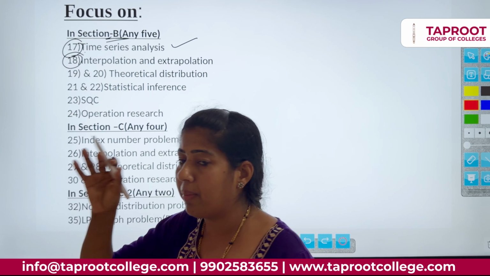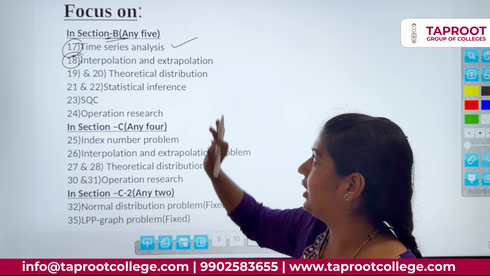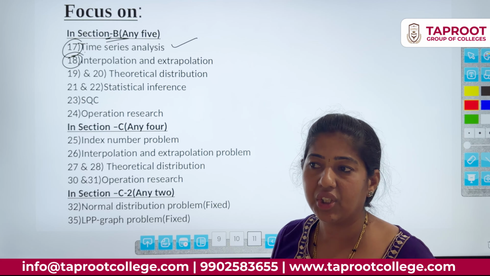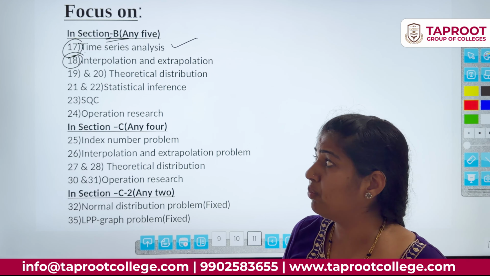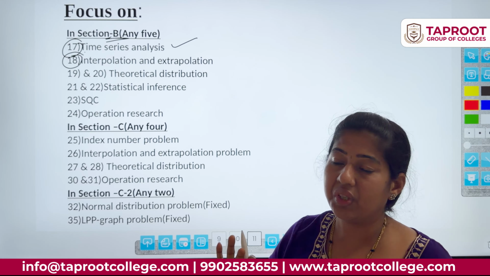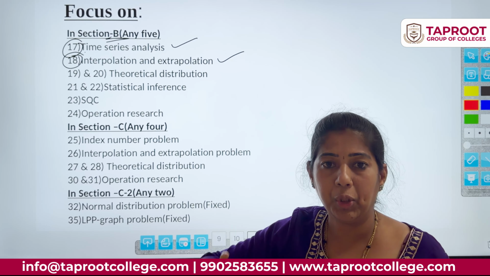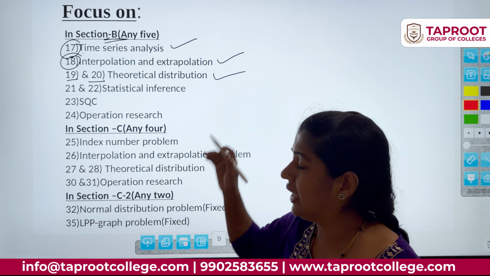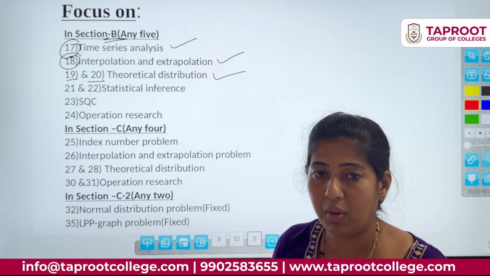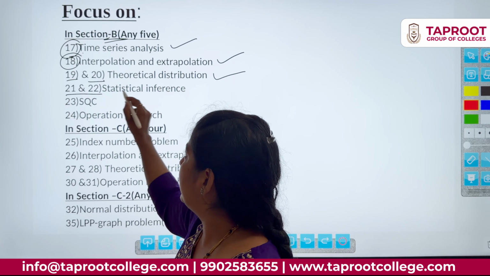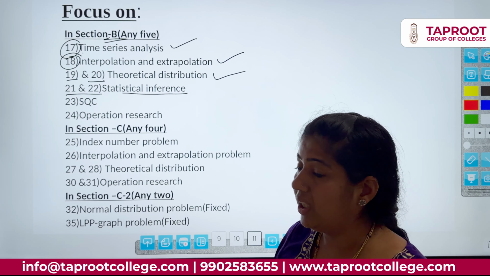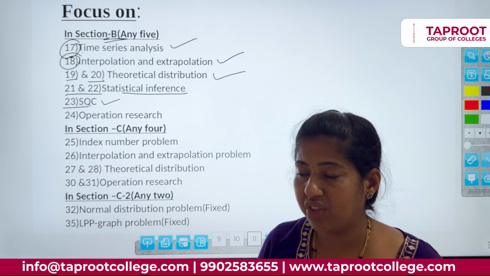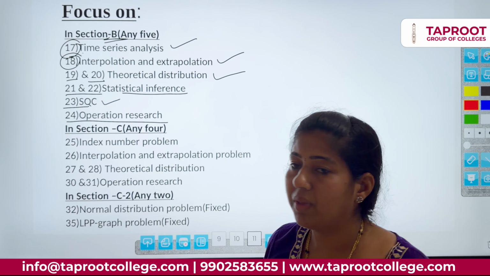The 18th question is coming from interpolation and extrapolation only. There you have a maximum of 4 questions: define interpolation, extrapolation, or the difference between them, or the assumptions of interpolation. Only 4 to 5 questions are there. Please focus on interpolation and extrapolation. The 19th and 20th questions are compulsory from theoretical distributions only, where you have the maximum number of questions. In statistical inference, 2 questions will be theory questions and 2 will be problems. The 23rd question is from SQC and the 24th question is from operation research.